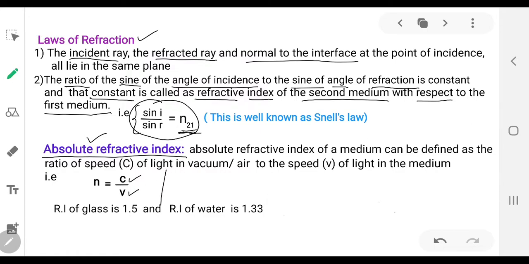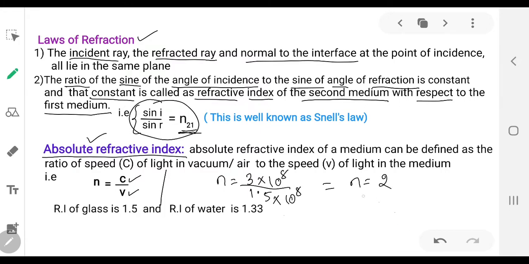So what is the value of c? You all know c is the velocity of light in air or vacuum. So c is 3 into 10 raised to 8. Then suppose the velocity of light in some medium is 1.5 into 10 raised to 8, then what will be the refractive index value? n is equal to 2.